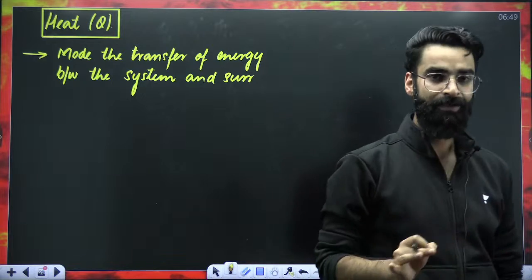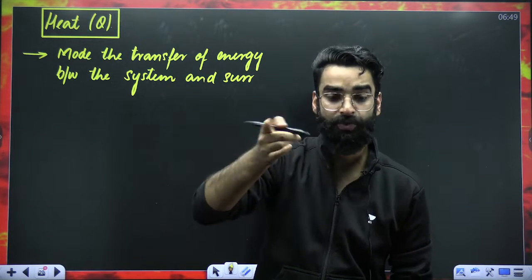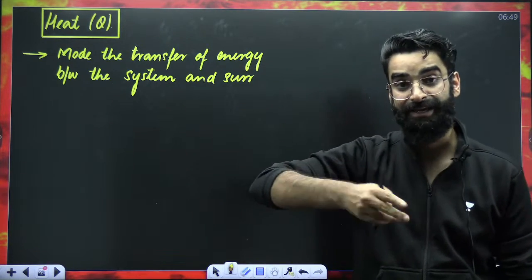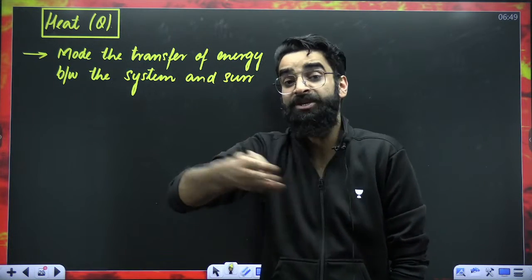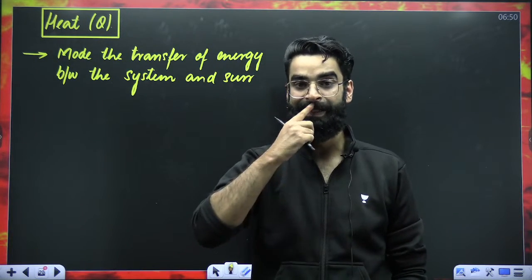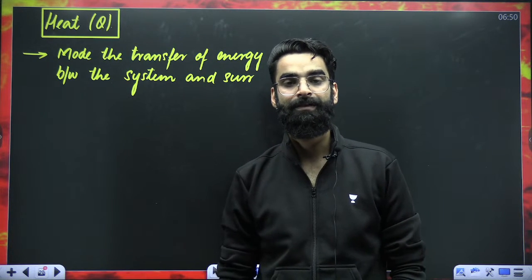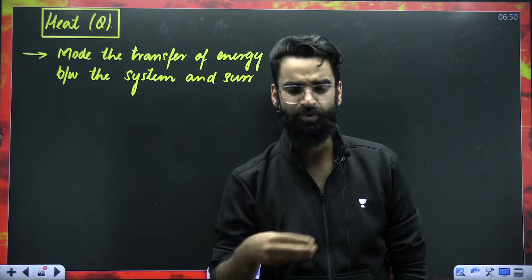Whenever exchange of energy has to take place between system and surroundings, the transfer of energy can be done via heat. So what is heat?